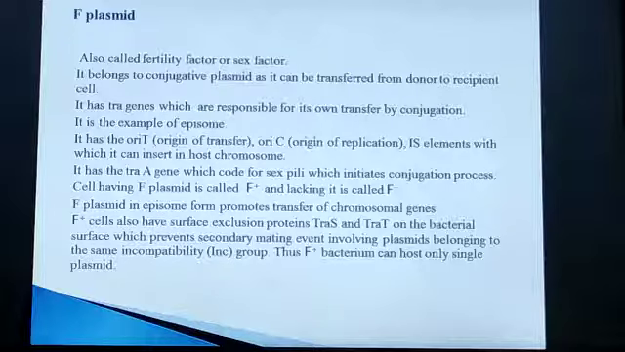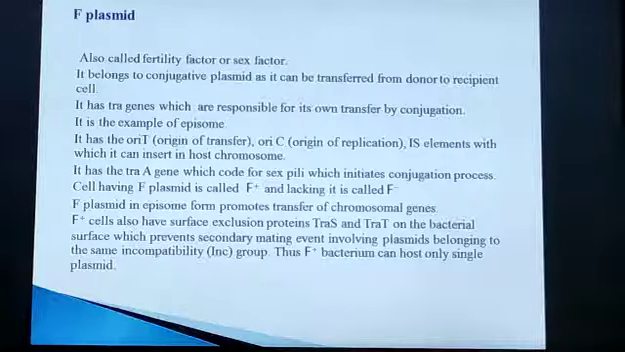So that cell is called the Hfr, that is, high frequency recombinant cell. A cell having the F plasmid is called an F plus cell, and a cell lacking the F plasmid is called an F minus cell.